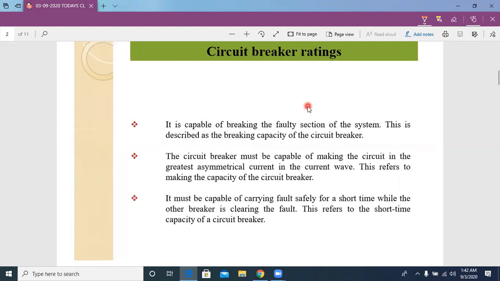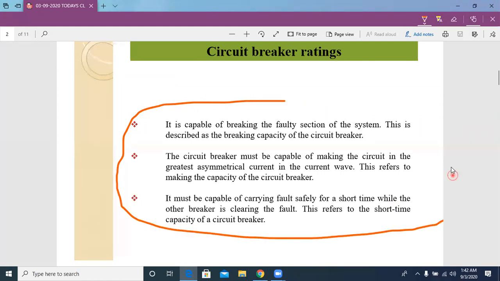So when we place a circuit breaker in a power system, the circuit breaker must do these three things. We expect these three things from a circuit breaker.